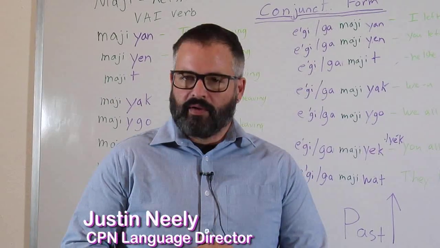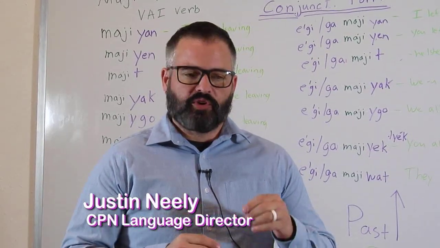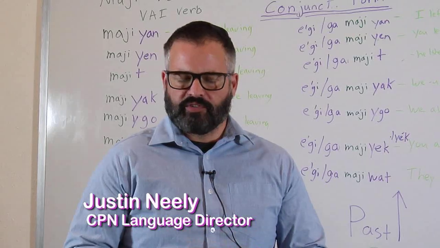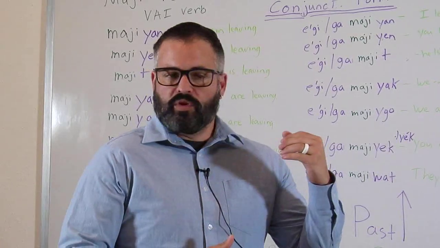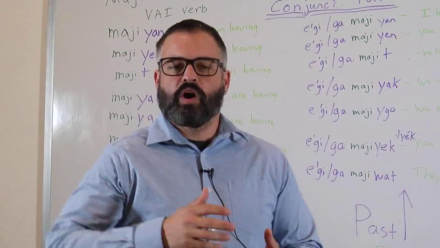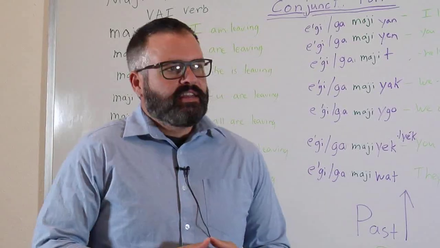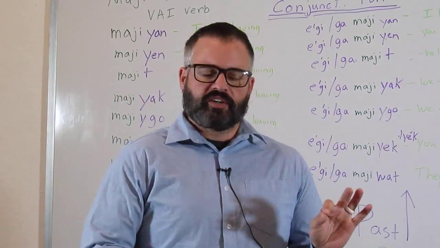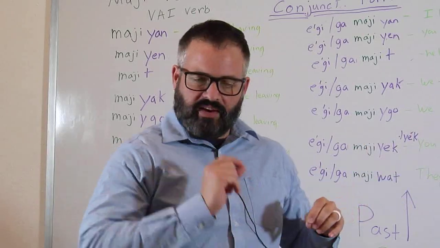Okay, now we're going to talk about the conjunct form. The conjunct form is the form that we use whenever you're asking more complicated questions. When you're asking who is leaving, why are they leaving, where is someone going? When you're asking who, what, when, where type questions, questions where you're going to get a little more response. Now, the simple questions that we briefly talked about a minute ago, those are just for the independent form. You just use that ne with it.